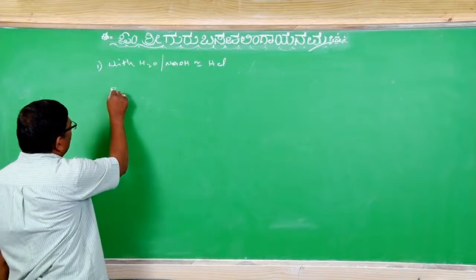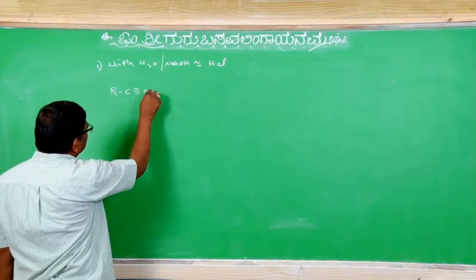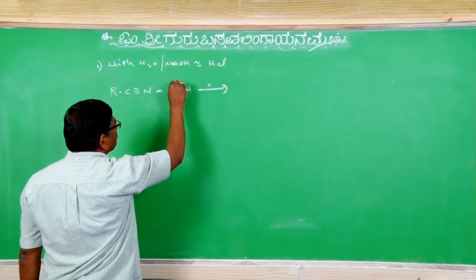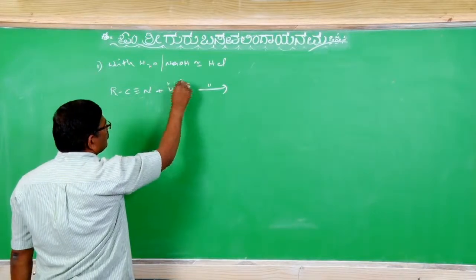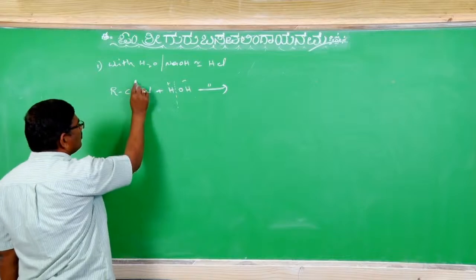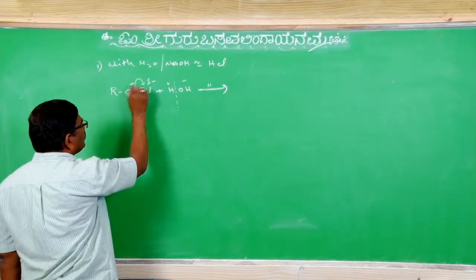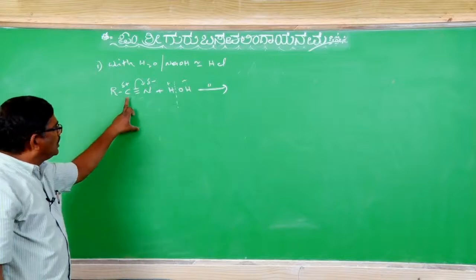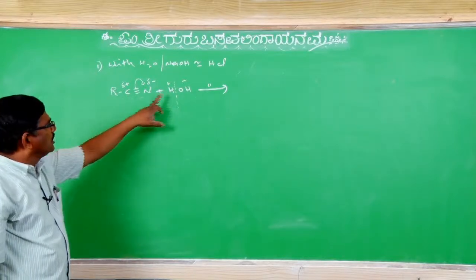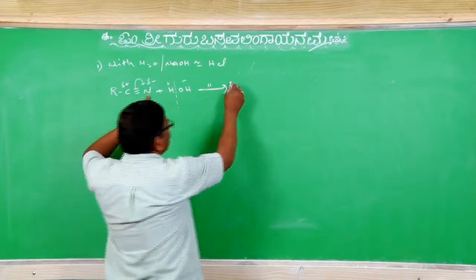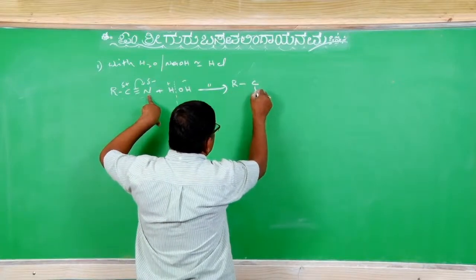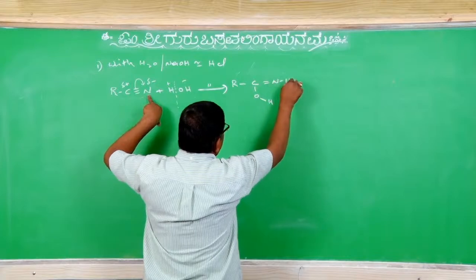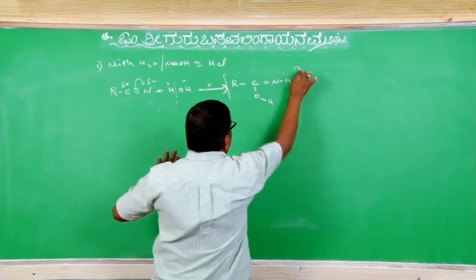So RCN with water, in either medium: water ionizes into H+ and OH-, and the pi electrons are polarized towards the nitrogen side because it is more electronegative. OH- adds on the carbon atom and H+ adds on the nitrogen atom. Therefore RC(OH)=NH. Correct? Huh? What is this?